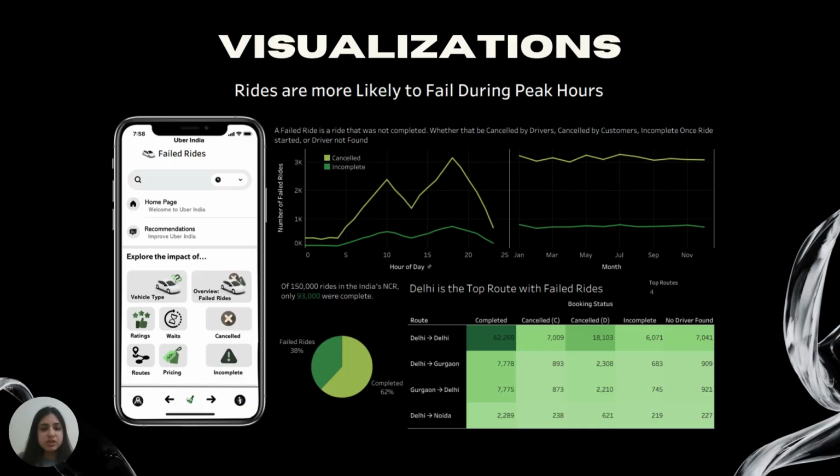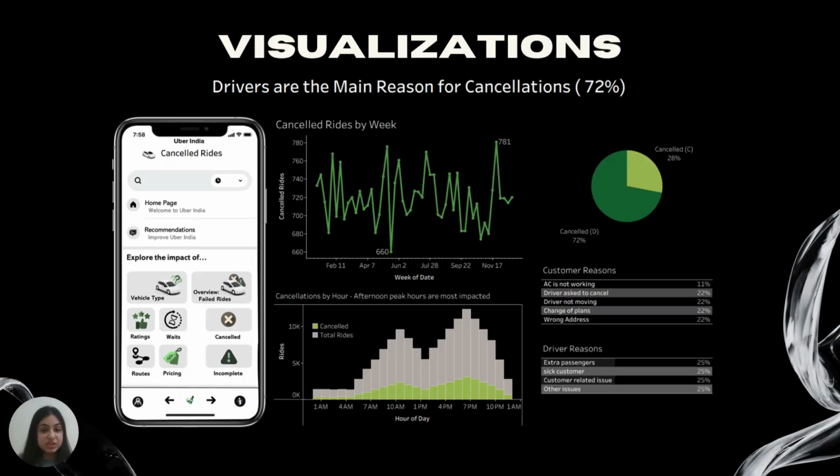And then we could use that to further analyze by using the cancellation dashboard, which shows us specifically for canceled rides why they were happening, who was canceling. So we have either the customer canceling or the driver, and those are for different reasons. And then we also wanted to see what peak hours these cancellations were happening. And we could see that it was peak hours, for example, from 5 to 8 and 9 to 11 in the morning, where the cancellation was highest, and so were the ride bookings, which is to be expected. And then we can use, for example, the customer reasons and click specifically to see the numbers change.